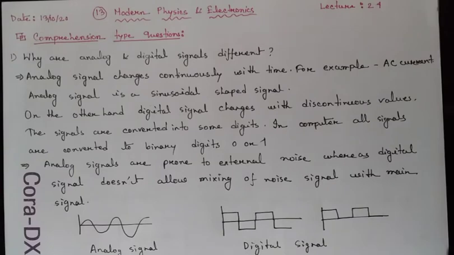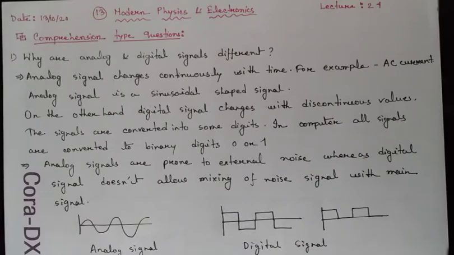And you can also mention the diagram here: for an analog signal, this is a continuous signal according to the diagram, and a digital signal will be coded with two digits, 0 or 1, in a continuous way. So these are the differences between analog and digital signals.